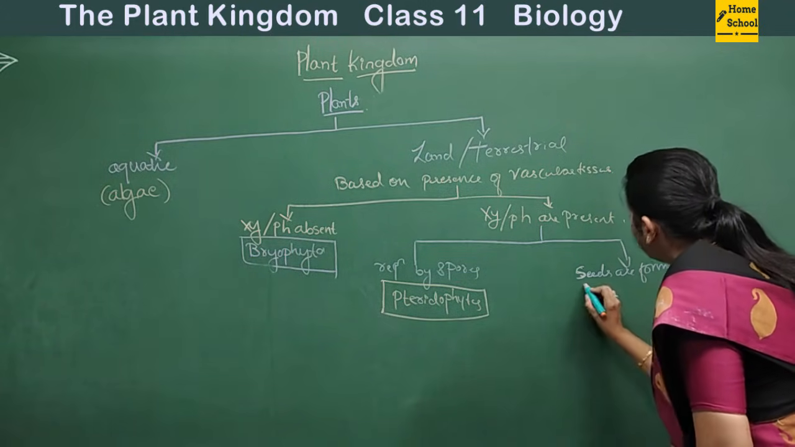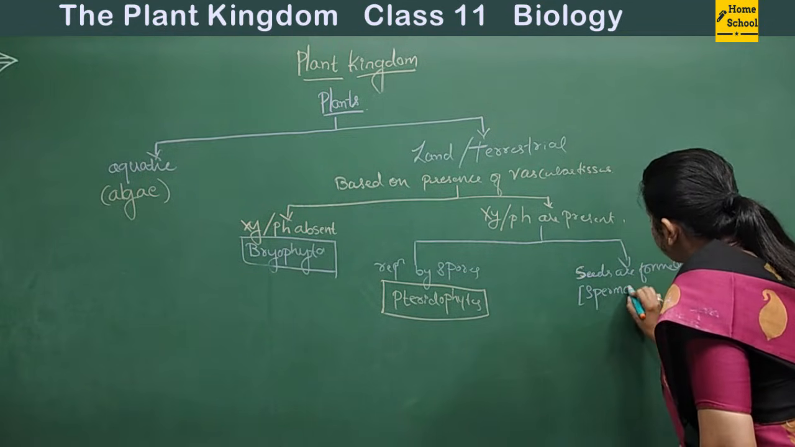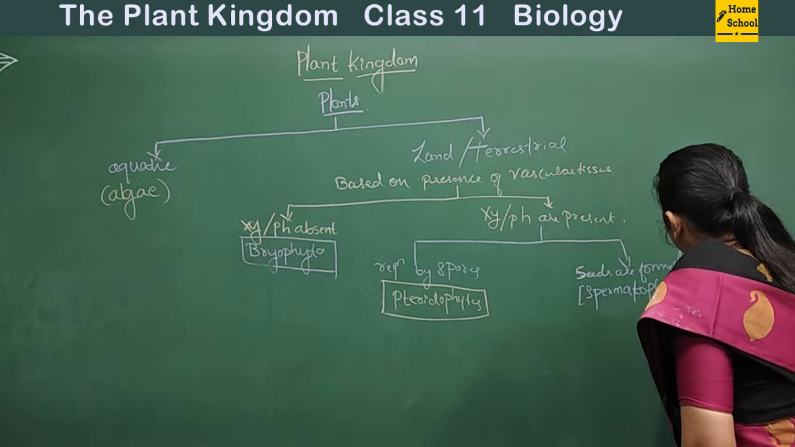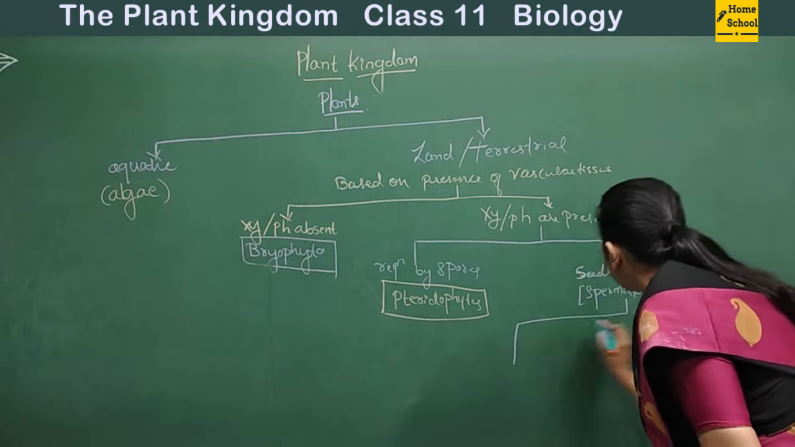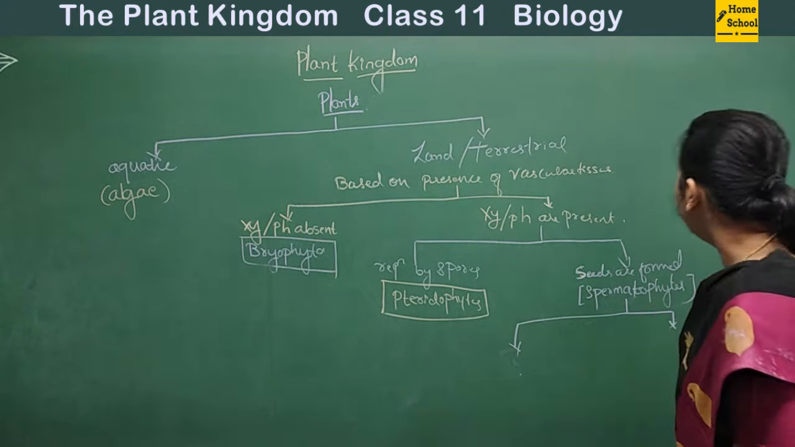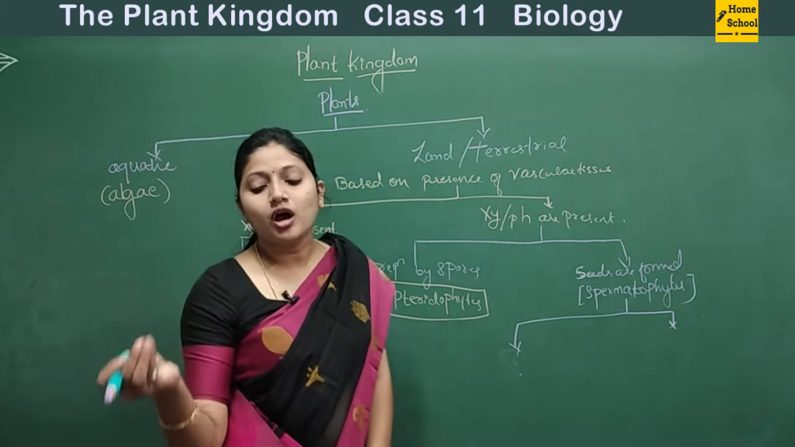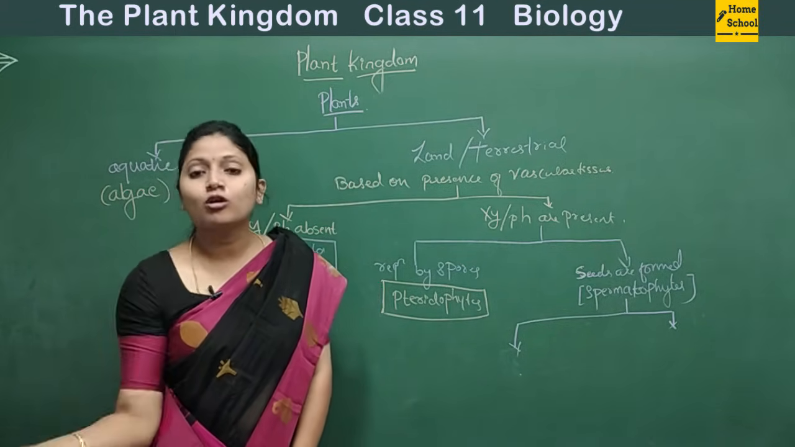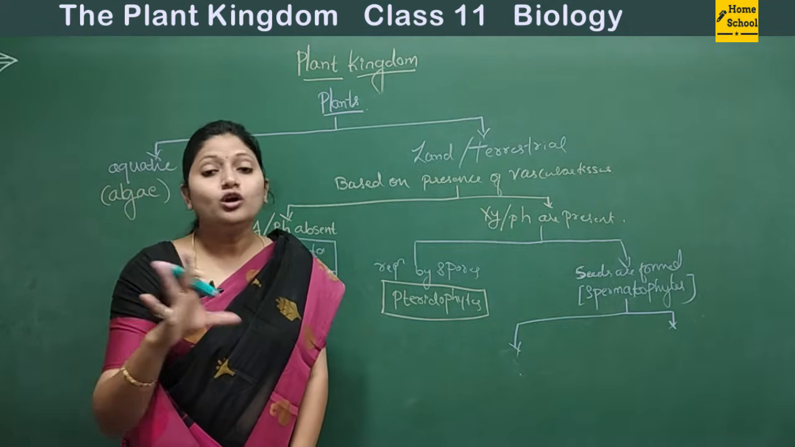Seeds are formed, they are called spermatophytes. And now, these spermatophytes are further classified into two groups, based on whether the seed is open or the seed is enclosed in the fruit. Based on that, they are classified into two.